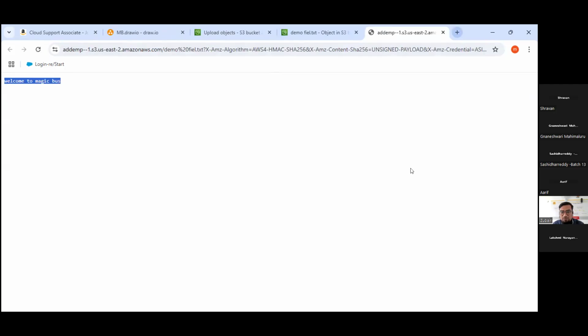Now I am going to this file again, and I am changing some text. Maybe the desktop is not visible because I just shared that Chrome. Okay, so second edit by developer, and save.